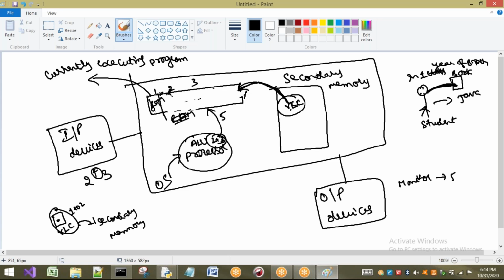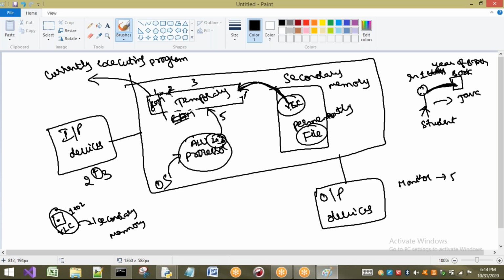What is the use of secondary memory? If you want to store anything permanently, we use secondary memory. This memory here is temporary memory. So whenever you want to store the data permanently, I have to go to secondary memory. Now the concept is, if you want to store any type of data in your secondary memory, compulsorily it has to be stored inside a file.